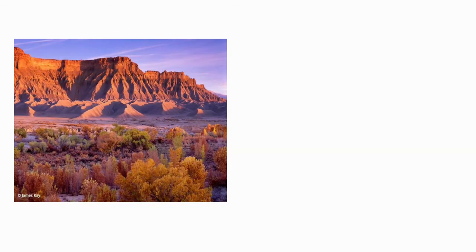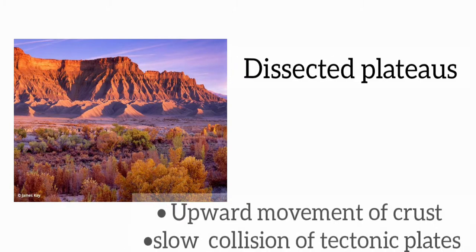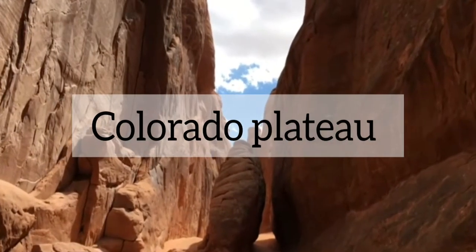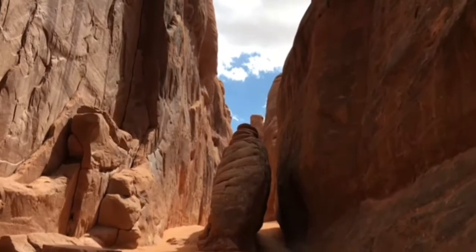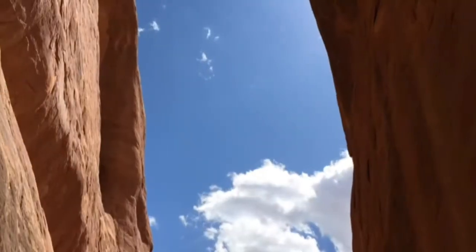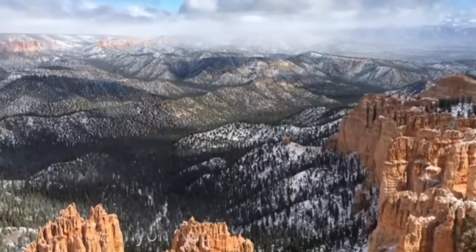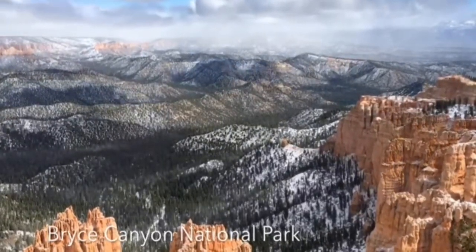Dissected plateaus are formed by upward movement in Earth's crust. The uplift is formed by slow collision of tectonic plates. An example of a dissected plateau is the Colorado Plateau in the western states, which has been rising about 0.03 centimeters a year.